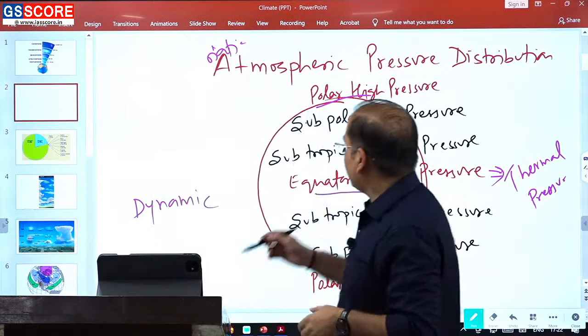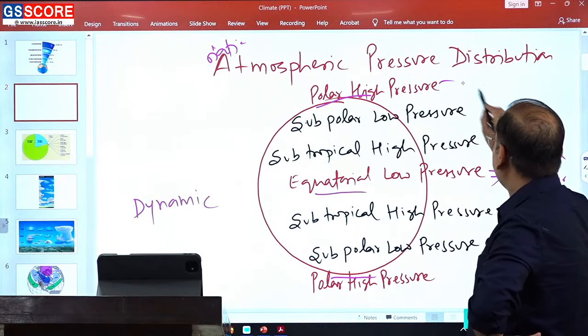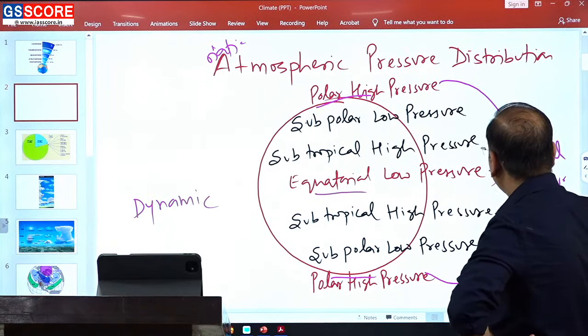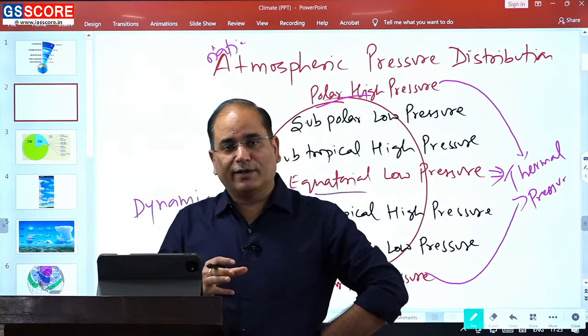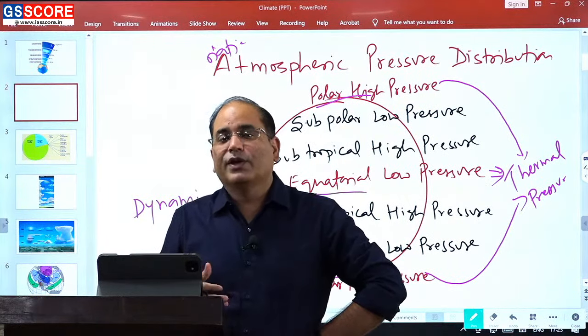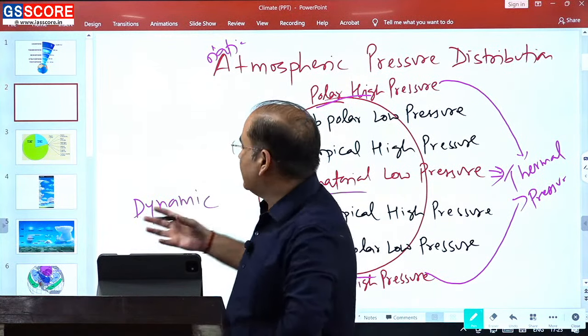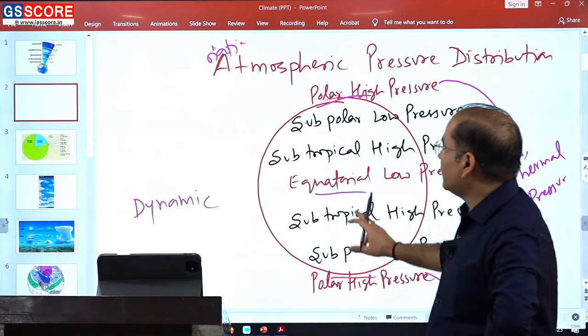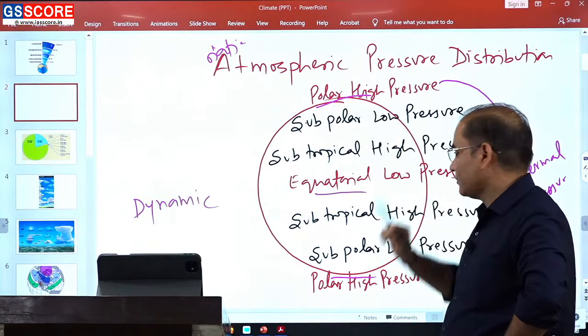As we are witnessing high pressure in the polar area, it means that it is also associated with thermal pressure. So in low latitudes, temperature is high, pressure is low. In higher latitudes, temperature is low, pressure is high. It means these pressure belts are thermally induced: equatorial low pressure and polar high pressure.